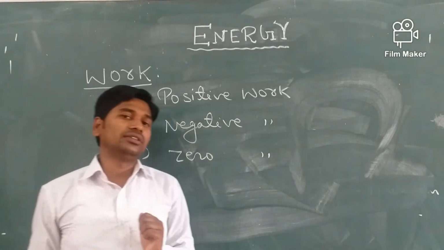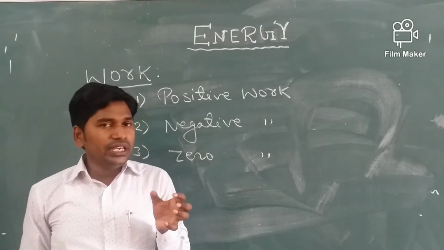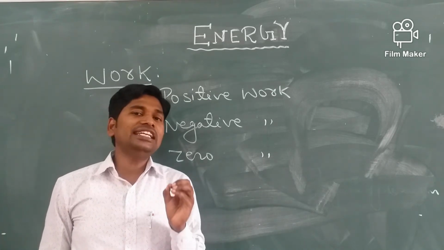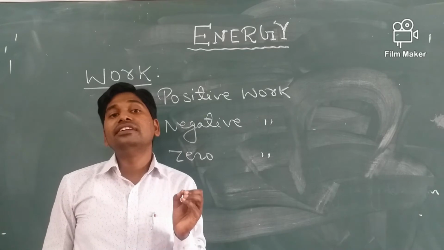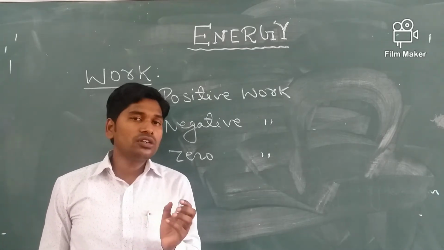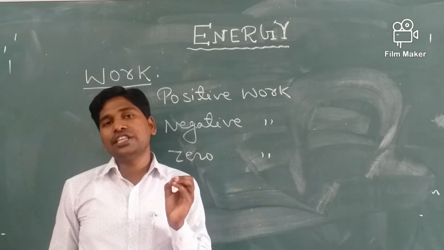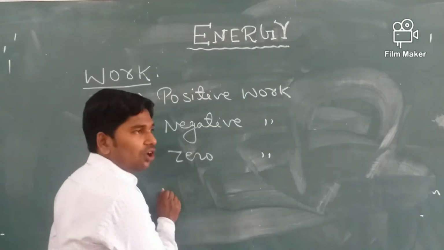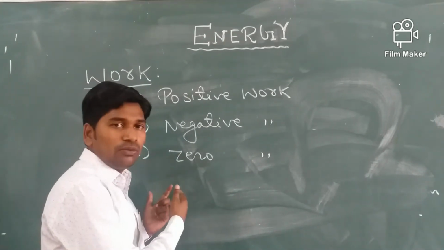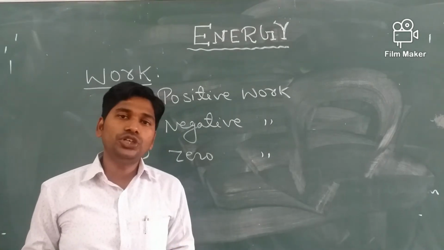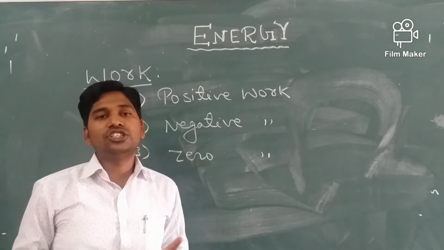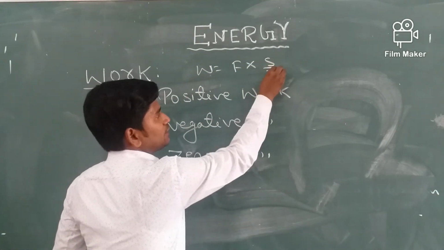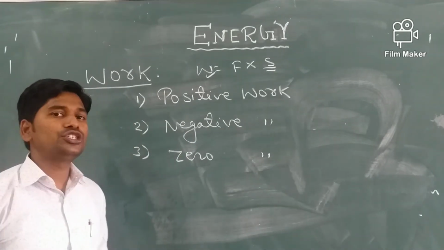So what is a zero work done? Work done is said to be zero if the produced displacement and the applied force are at 90 degree, or if the displacement produced by the force is 0. For example, if I am pushing the wall, so I am applying force on the wall but displacement produced is 0, then we can say work done is 0. As we know, work is equals to force into displacement. So if displacement is 0, so work will be also 0.